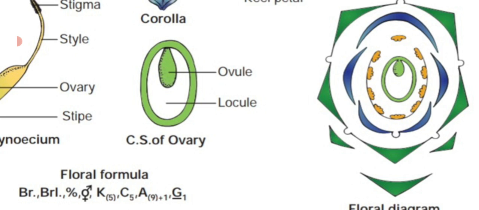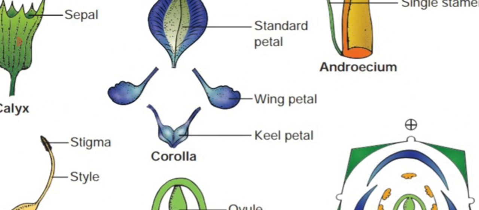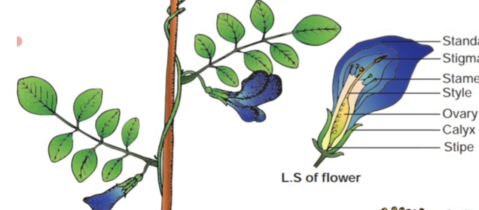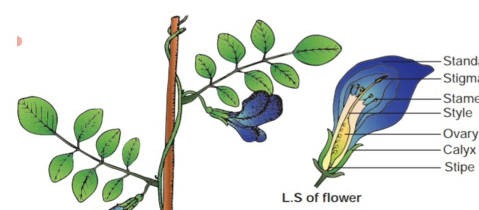Then gynoecium, they are having only 1 carpel at the center. So 1 we have to write it. At the base, you are drawing the line which is denoted as a superior ovary. So this is said to be the botanical description of Clitoria ternatea.